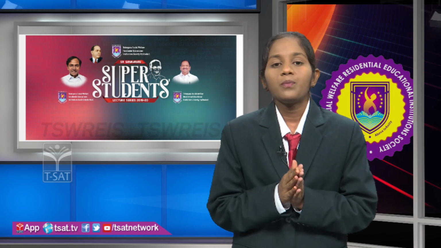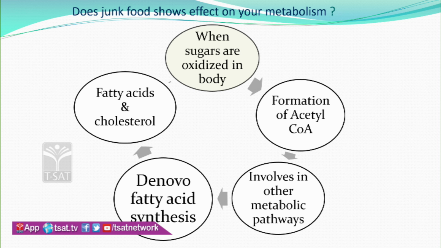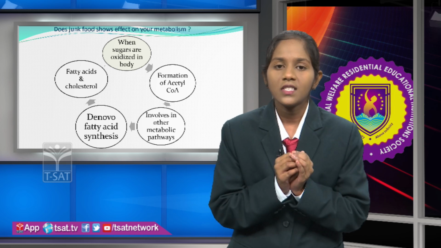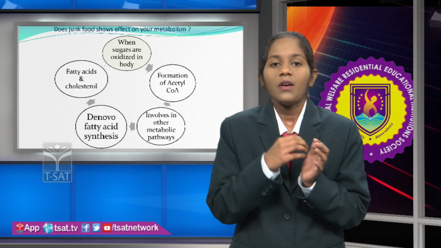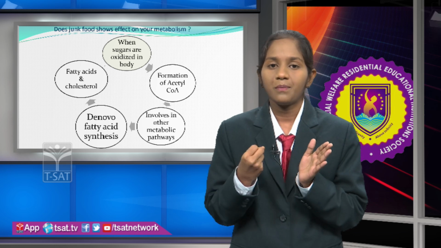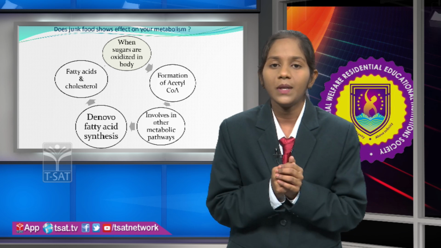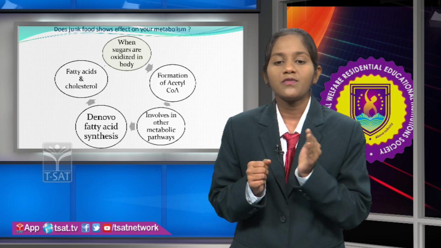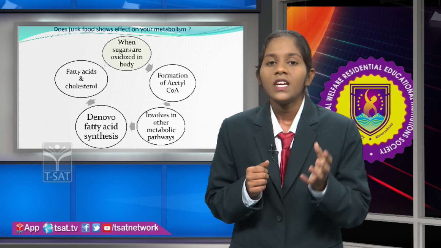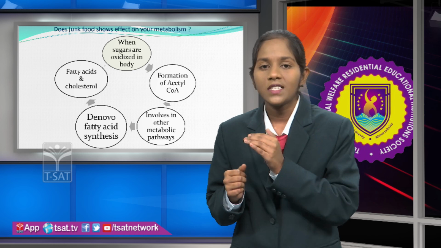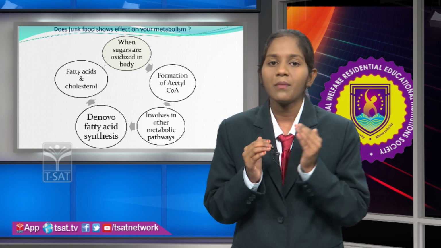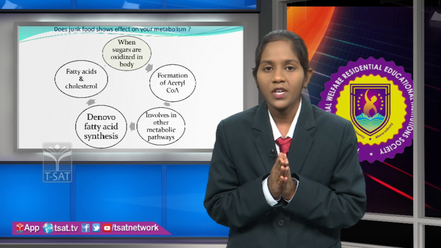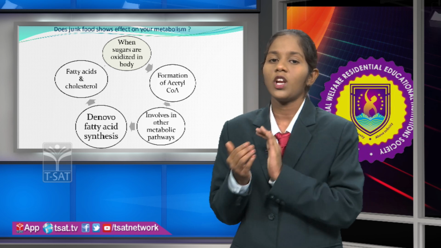Most foods will increase our metabolic rate, but how does junk food slow down your metabolism? Let us see. When food is dense in sugars, the sugars consumed by the person, when oxidized in the body, result in the enormous formation of acetyl-CoA. When this enormous formation of acetyl-CoA occurs, it is channelized out from the mitochondria for its utilization in other metabolic pathways.